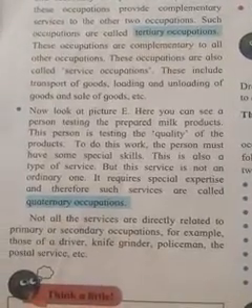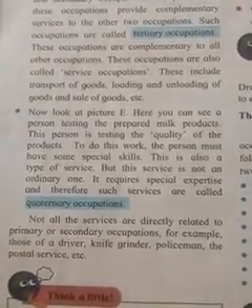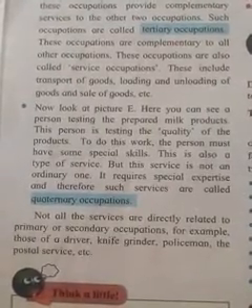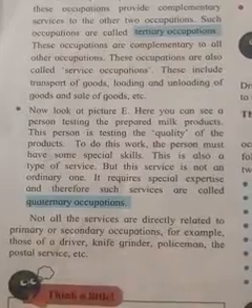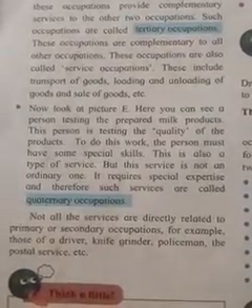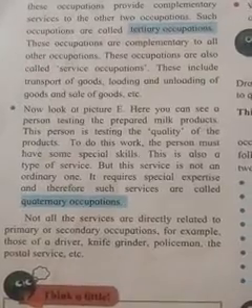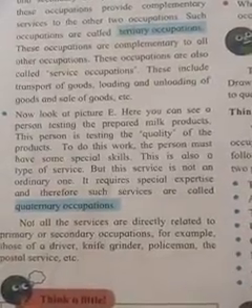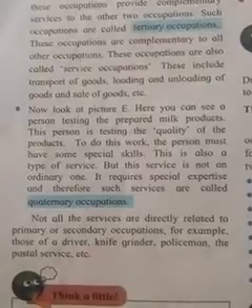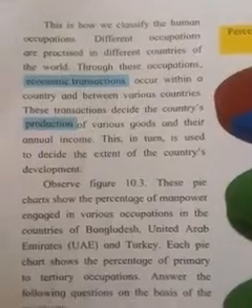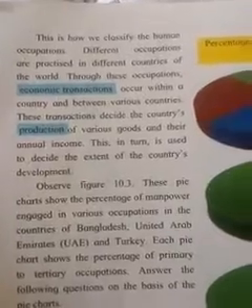Now all these services are directly related to the primary and secondary occupations. For example, drivers, gardeners, policemen, postal service, etcetera. That means all these occupations are dependent on the primary and secondary occupations. This is how human occupations are classified.